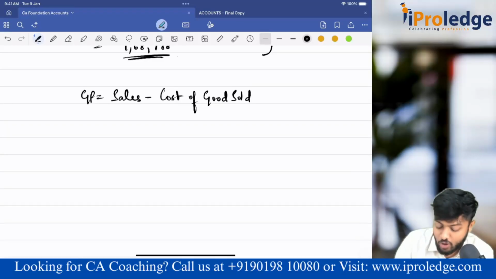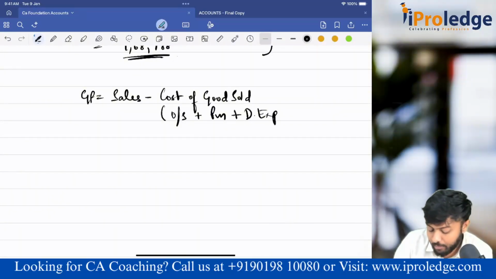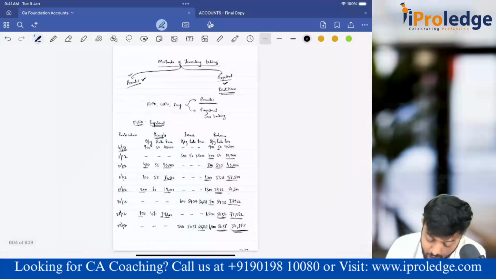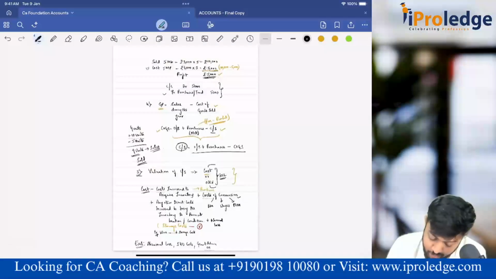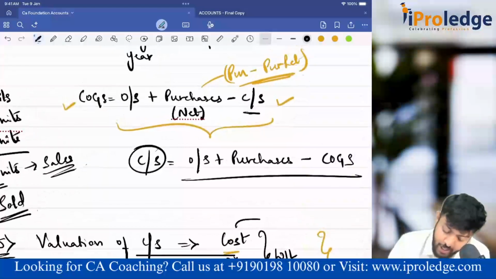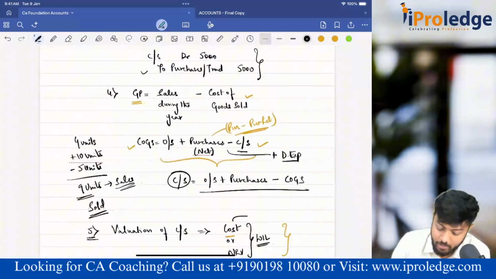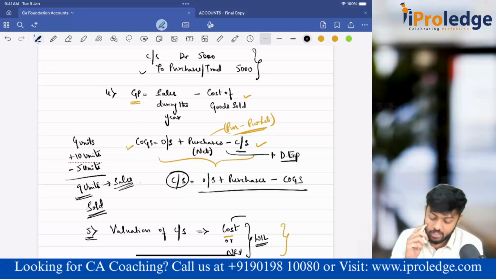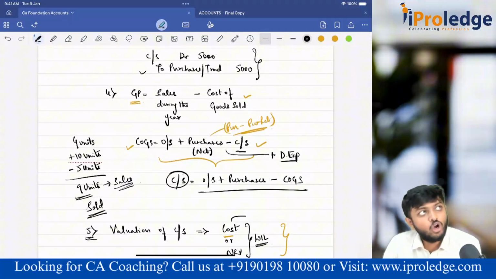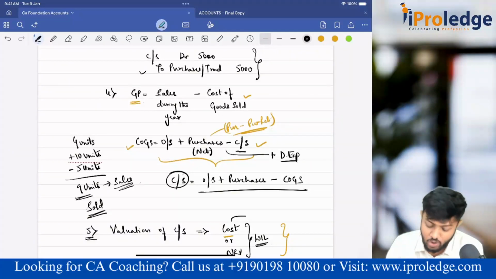Okay. What is cost of goods sold? Opening stock plus purchases plus any direct expenses you have added minus closing stock. So here we had written a formula much before in our discussion. Okay, here please add direct expenses. Very important. Here you remember while I was explaining COGS formula, opening stock plus purchases plus direct expenses minus closing stock.